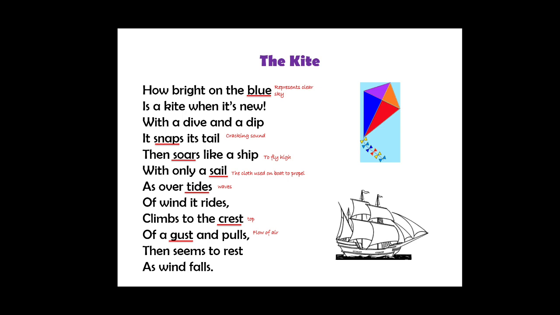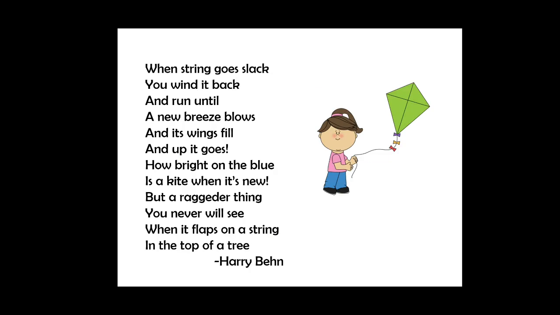Then seems to rest as winds fall. When the wind becomes slow, the kite also becomes stable and seems as if it is resting. When a string goes slack, what happens when the wind falls down? The string of the kite becomes loose. Slack means loose.